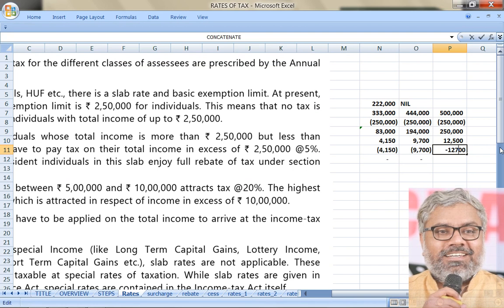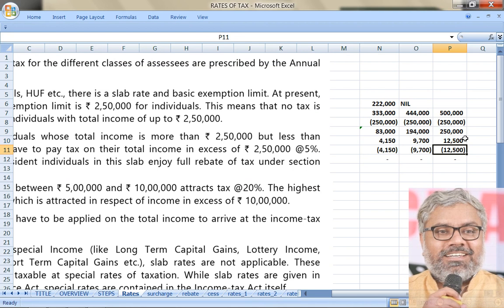In this case also the rebate of 12,500 will be available because that is the maximum rebate. And when is this possible? When the SSC has an exact income of 5 lakhs rupees. If the SSC has an exact income of 5 lakhs rupees, in that case there is a possibility of getting a full rebate of 12,500.